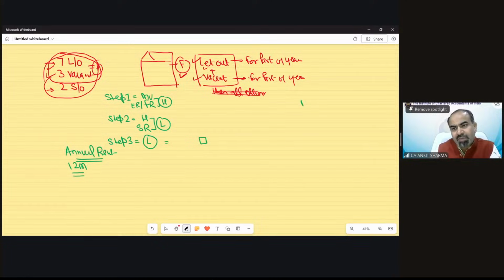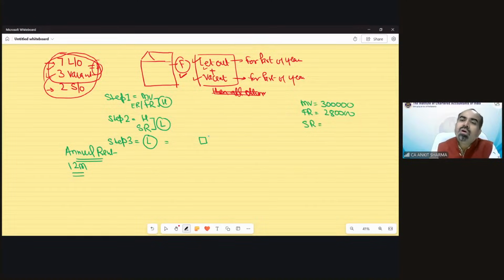Suppose municipal value has been given in the question as 3 lakh rupees. The fair rent has been given in the question as 2,80,000 rupees. The standard rent has been given in the question, suppose, 2,60,000 rupees.